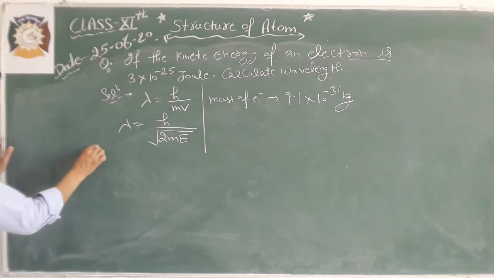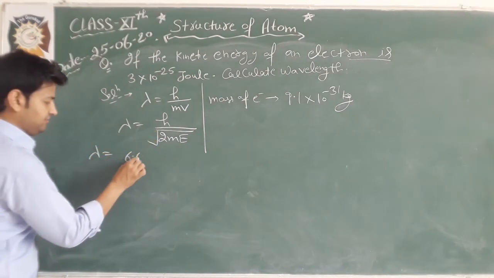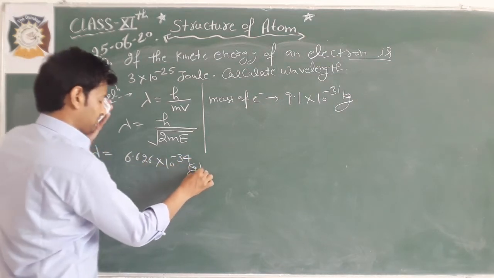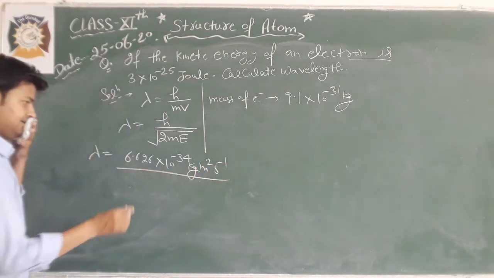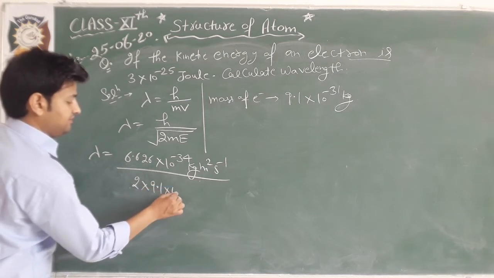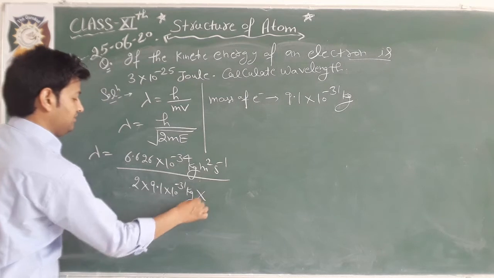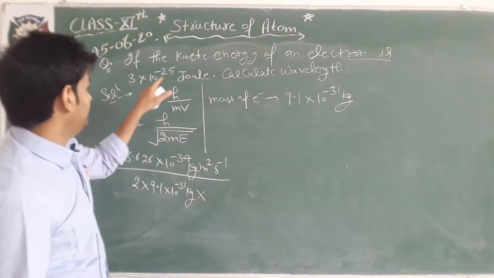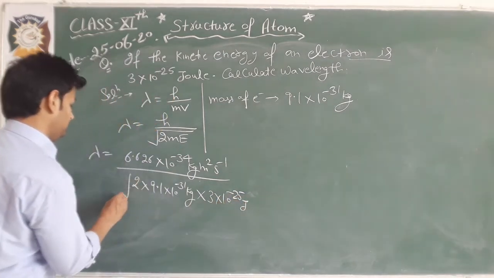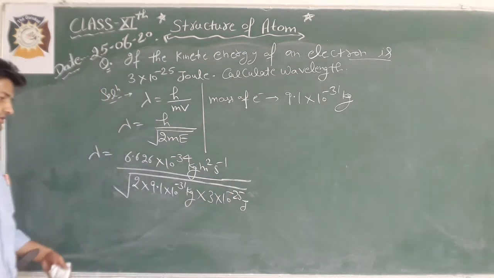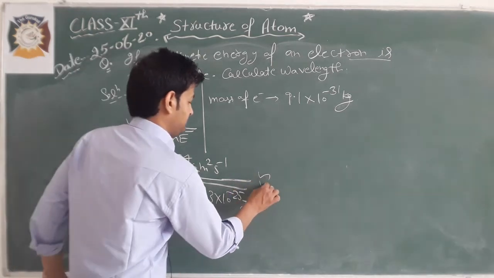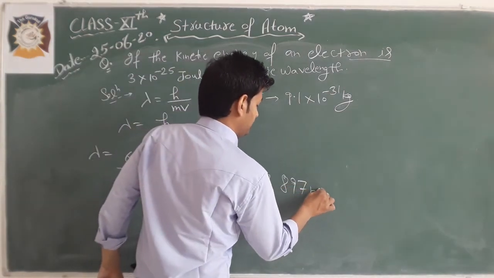So apply all these terms in this. Lambda is equal to h, 6.626 into 10 to the power minus 34 kilogram meter square per second, by under root of 2 into mass of electron 9.1 into 10 to the power minus 31 kilogram into energy. We have given energy is 3 into 10 to the power minus 25 joule. When we solve this, it comes out to be nearly equal to 897 nanometer.